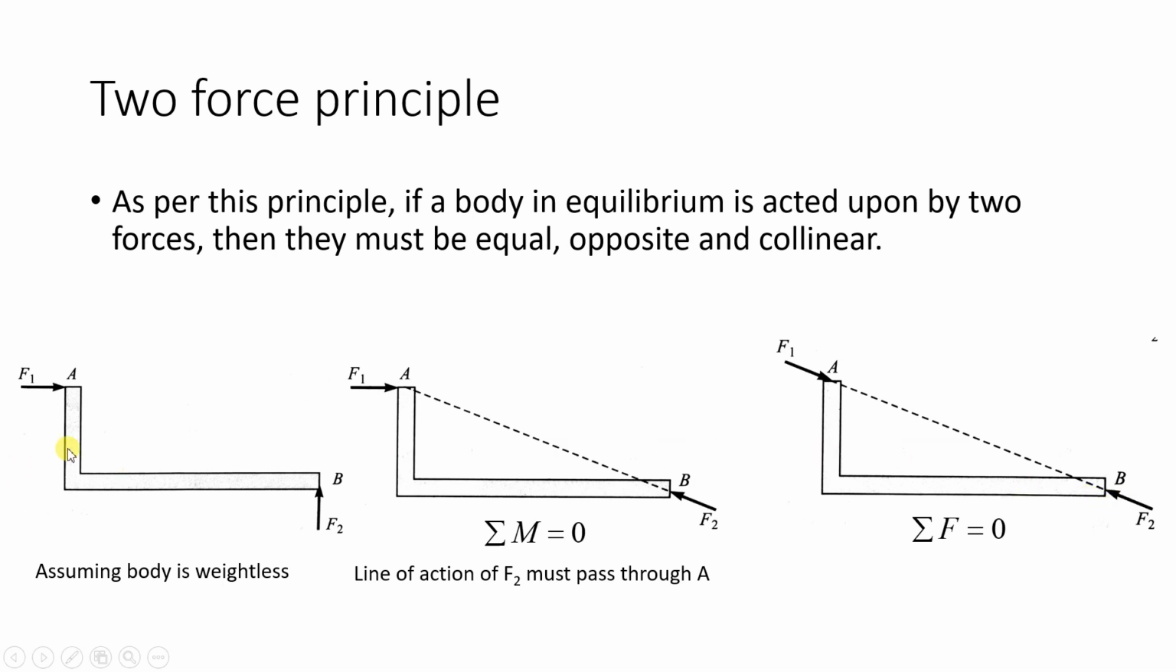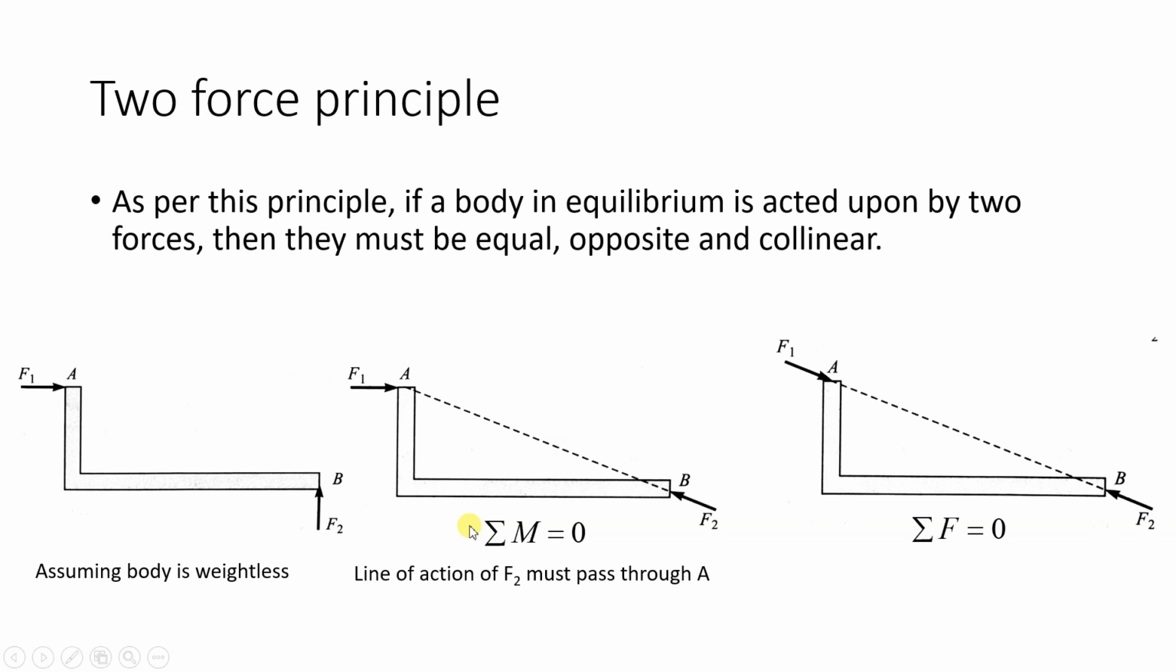Now here one assumption is there that this body is weightless. If this body is having weight, then it will not be a two force system, right? One more force will be added in the FBD. So if you see this FBD, here only two forces are considered, F1 and F2. So what is the assumption while drawing this diagram? Assuming the body is weightless.